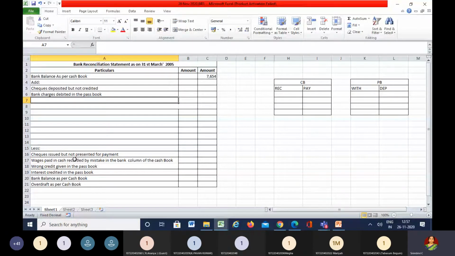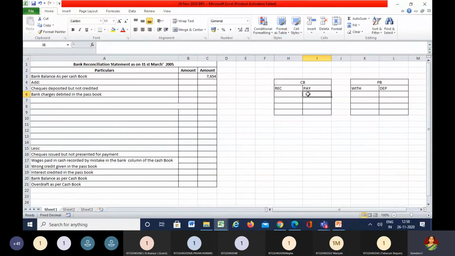So let's see the first one. Now all of you please pay attention and try to understand. To frankly say, there is just nothing new here. Whatever we have done so far is the same thing, but it is just given from a different angle. So what he says here is that out of the checks of rupees 1800 issued by him, and here Purushottam is the proprietor, a businessman, he has issued the checks, as simple as that.